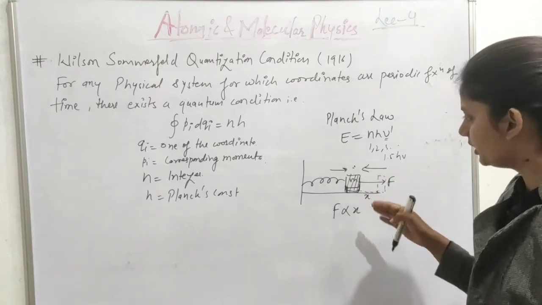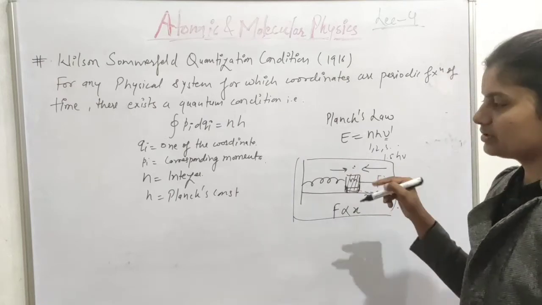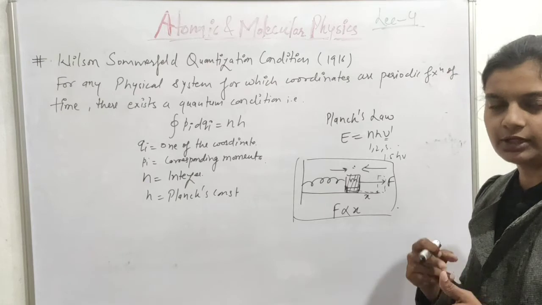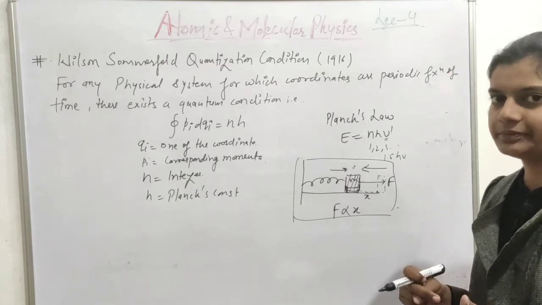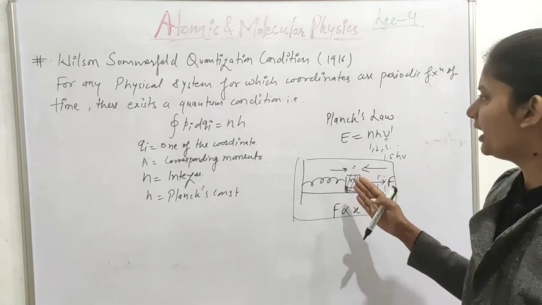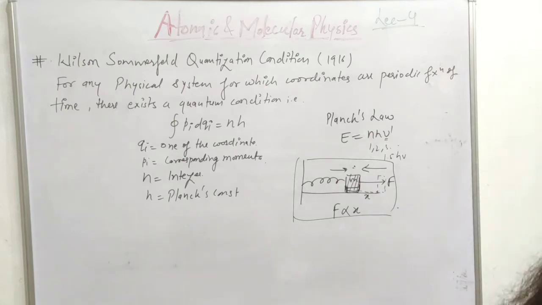Projected toward a fixed point. So this is an oscillator. In the case of an atom nucleus, we have an electron that revolves around the nucleus. So how can you say that the electron is oscillating? Because it is revolving, it is not oscillating. So how can we apply this quantization condition on the electron? Let us see how we can apply it.